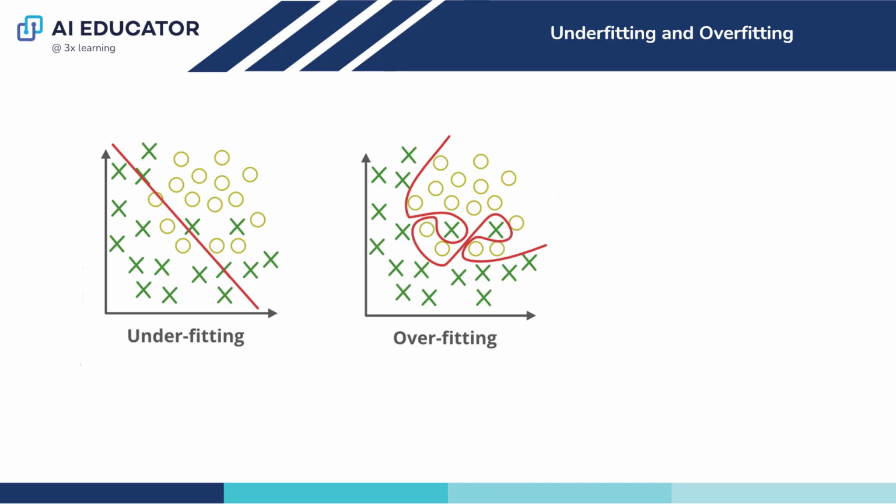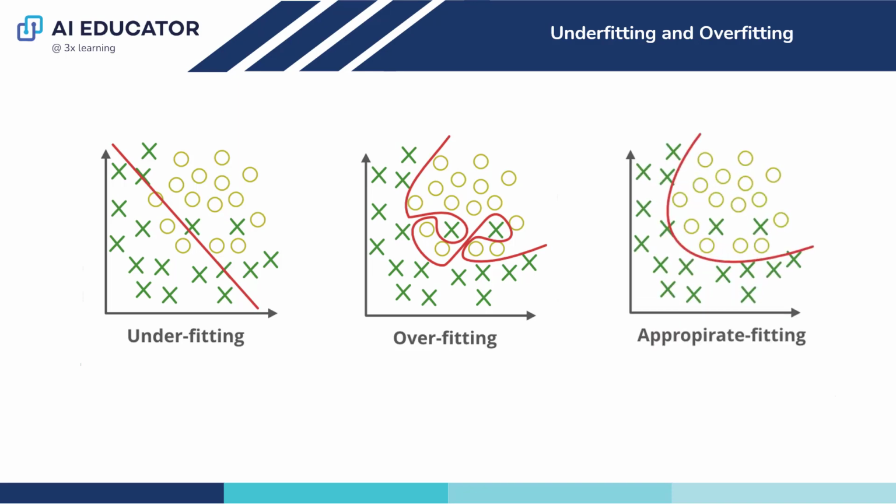Now, let us understand appropriate fit. Ideally, the case when the model makes the predictions with zero error is said to have a good fit on the data. This situation is achievable at a spot between overfitting and underfitting. With the passage of time, our model will keep on learning and thus the error for the model on the training and testing data will keep on decaying. If it learns for too long, the model will lead towards overfitting due to the presence of noise. Hence, the performance of our model will decrease.